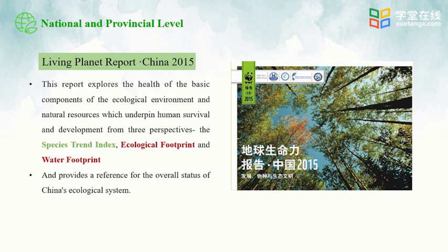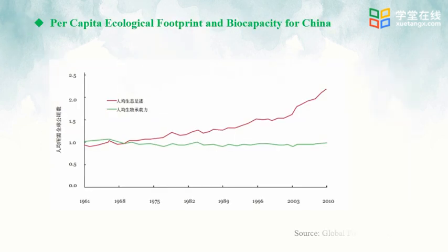Water footprint refers to the volume of water consumed in product manufacturing and service, and the volume of fresh water polluted, which produces the water footprint. So, this report is relatively complete. It provides a reference for the situation of China's ecological system. Okay, let's take a look at this report.